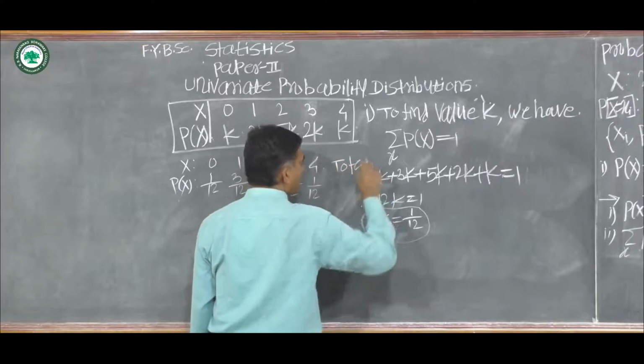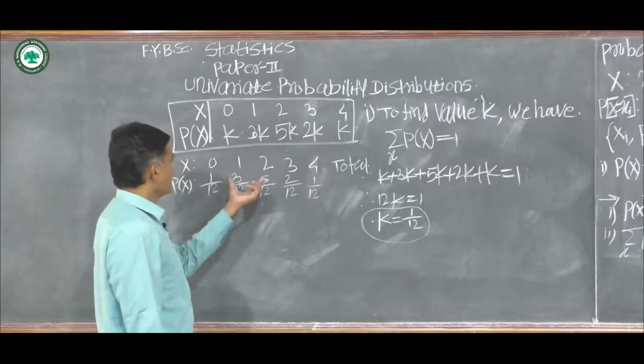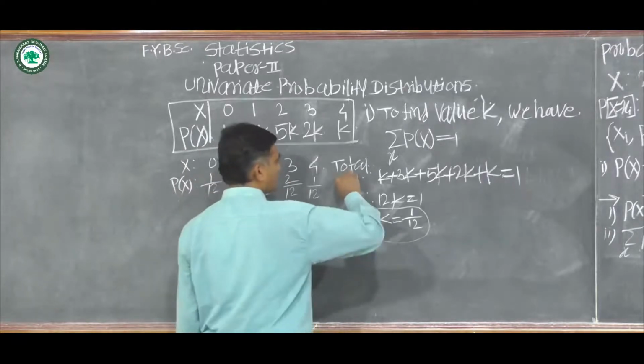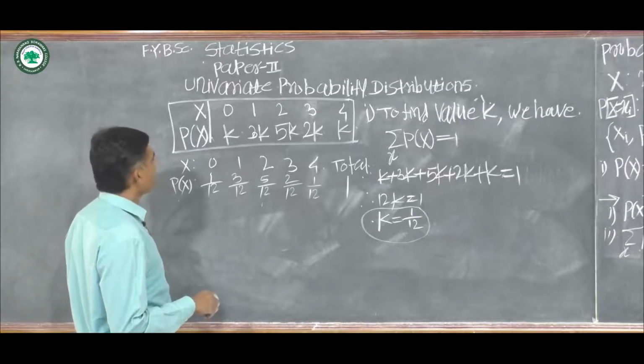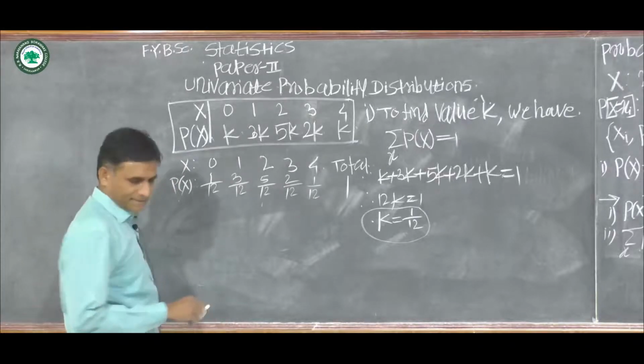Total of probability must be 1. This is the probability distribution of random variable x.